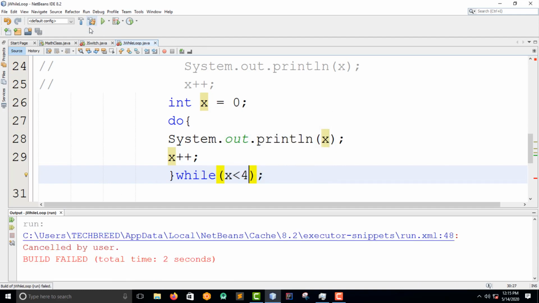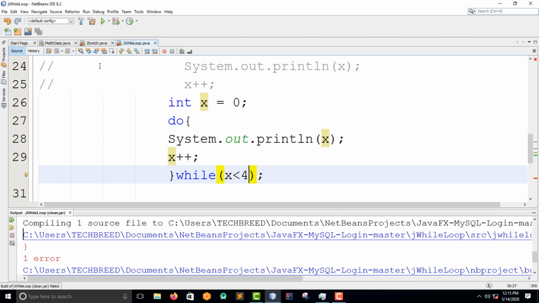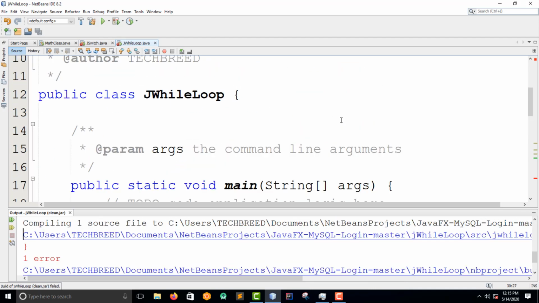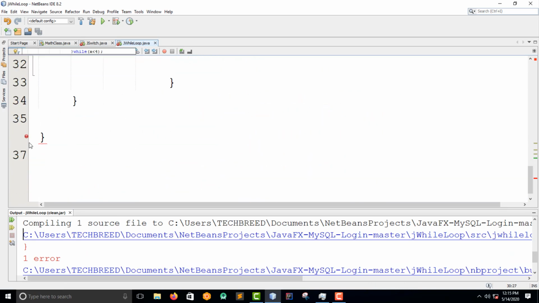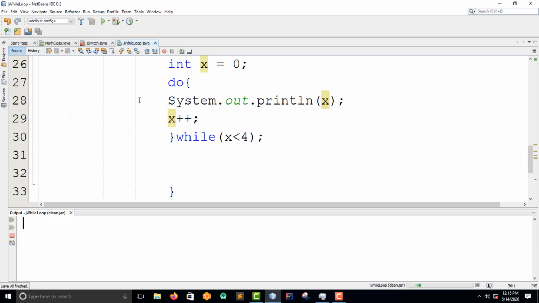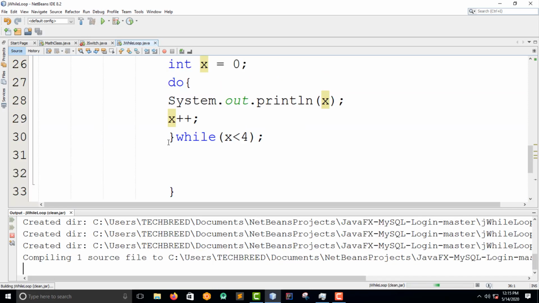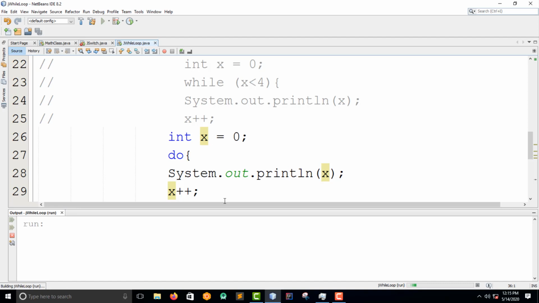Oh, let me do this. What is this? Okay, I have to test this by mistake. So I have to run it again. If there's a compiling error, it seems to be clear. So it will run successfully. I'm going to run the project. Then as you can see, I have 0, 1, 2, 3.